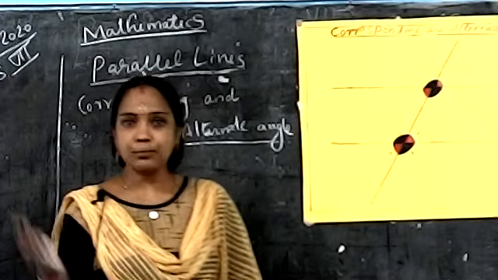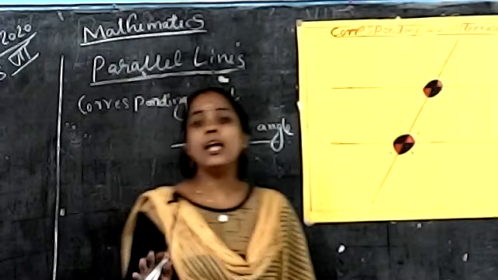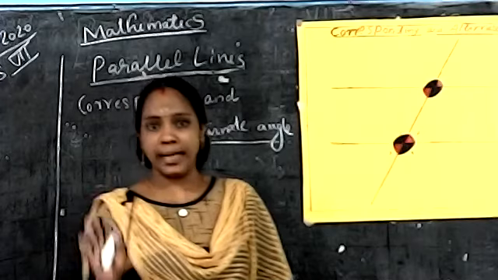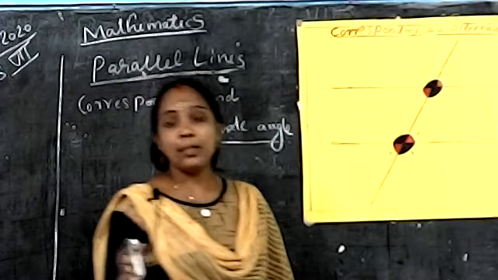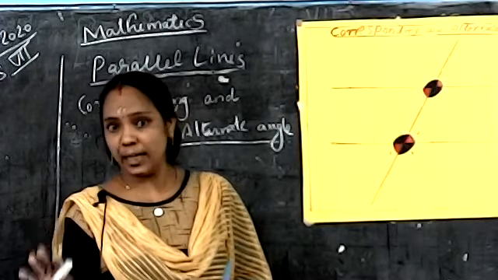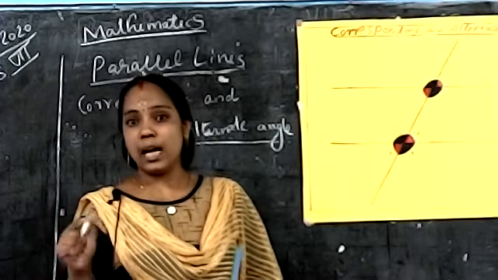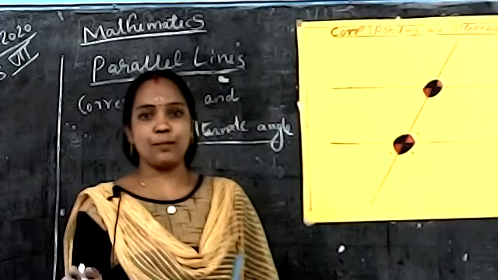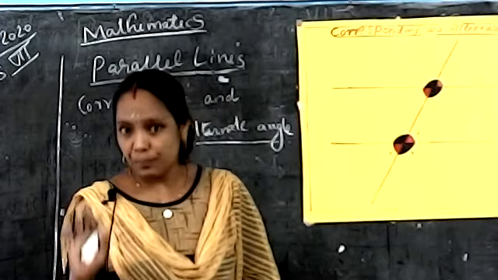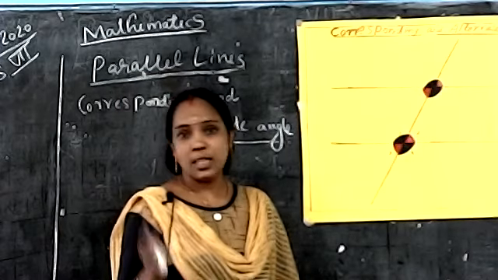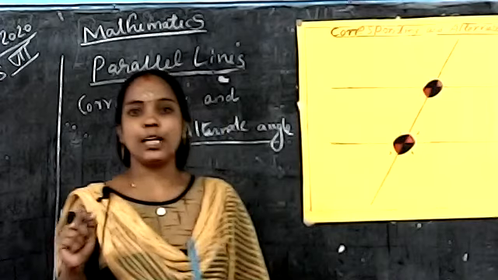Once again, when a line cuts across a pair of parallel lines, four pairs of angles are formed. Some angles are formed in a similar position. That is called corresponding angles.